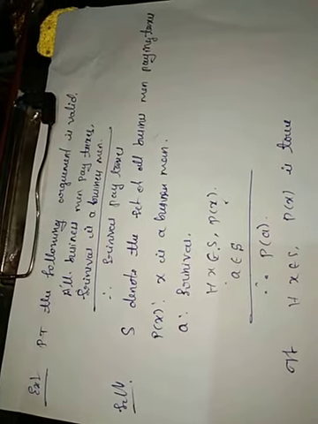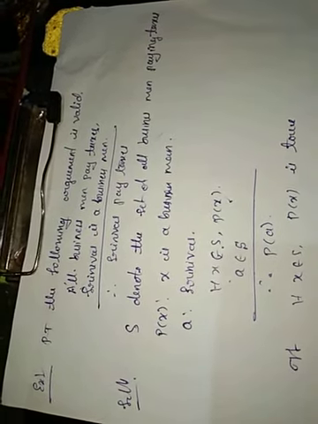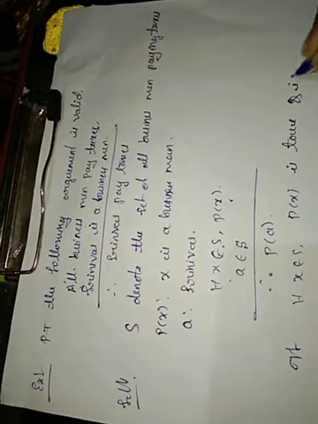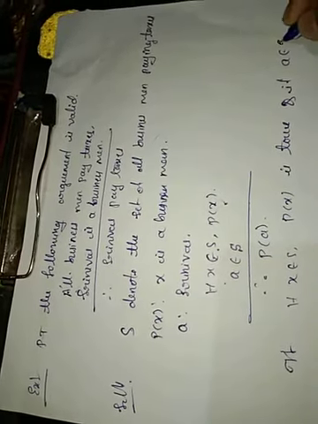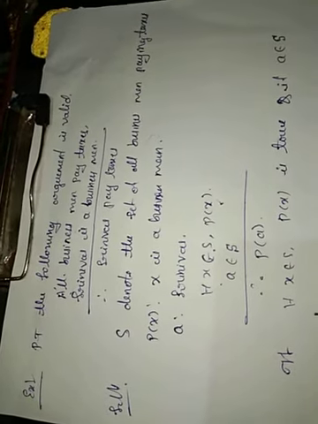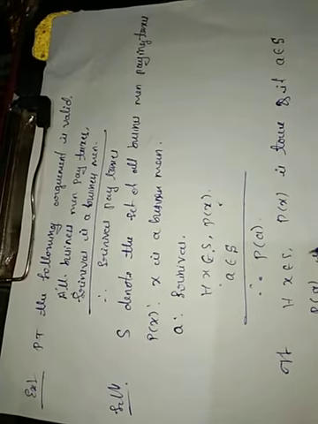For all x belongs to S, P of x is true. And if a belongs to S, then P of a is true.